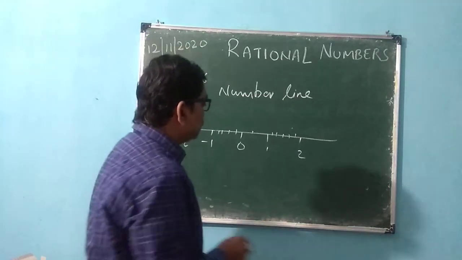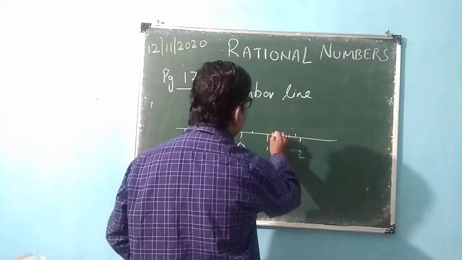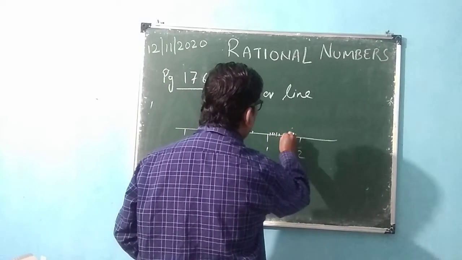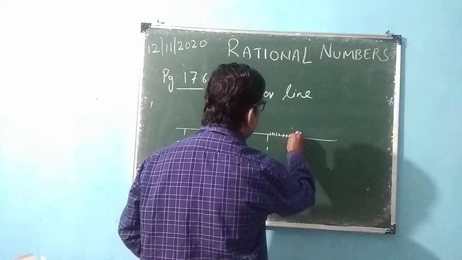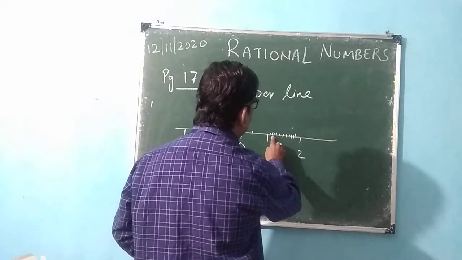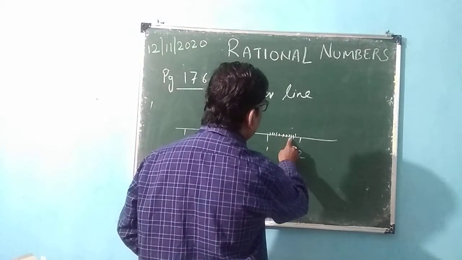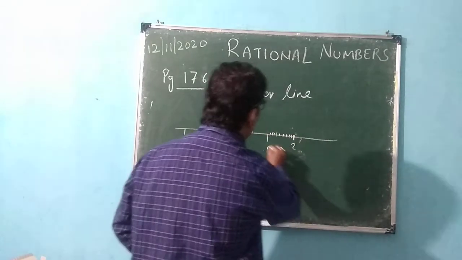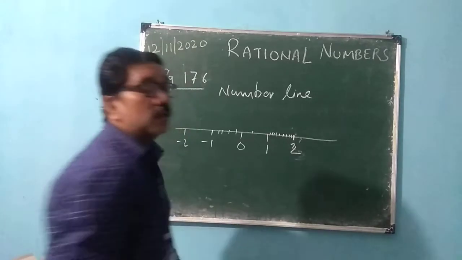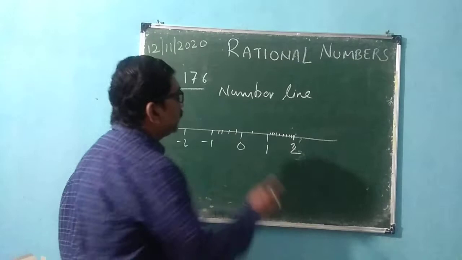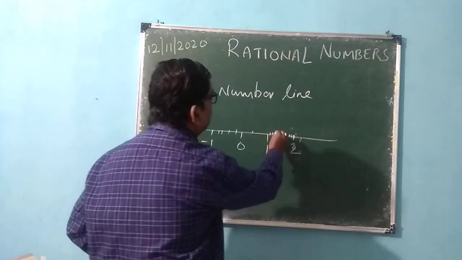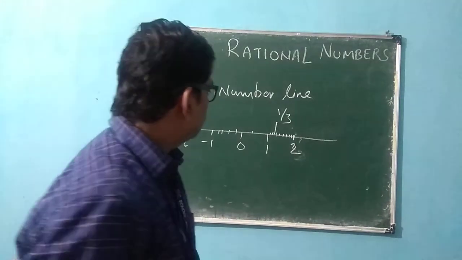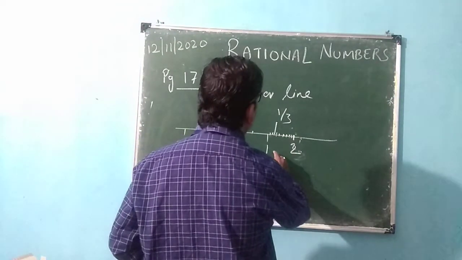Suppose I have to express 1 by 3. Sorry, this is not 1 by 3.